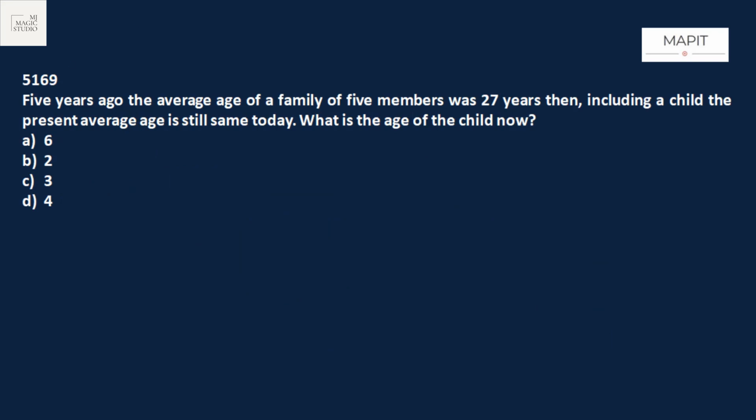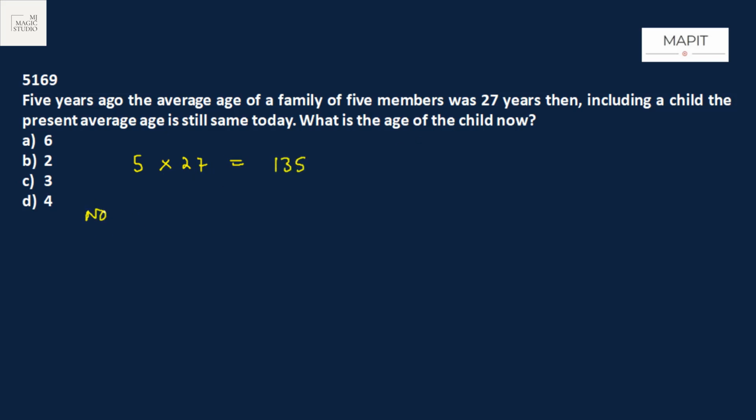Okay, the next one. Questions from averages and family and ages are very popular with MAPIT. You will find questions similar to these. 5 years ago, the average age of a family of 5 members was 27. So 5 years ago, we have 5 members, their average is 27. That means total is 5 into 27, 135.